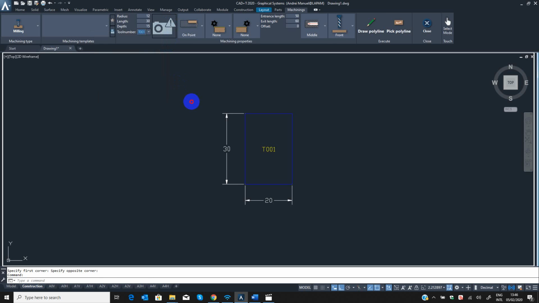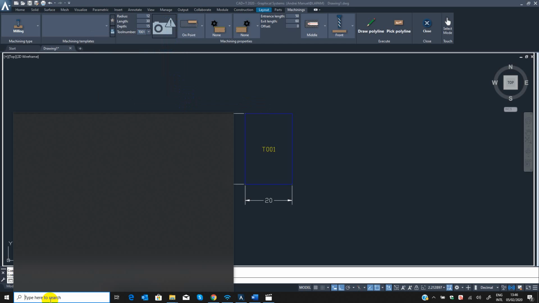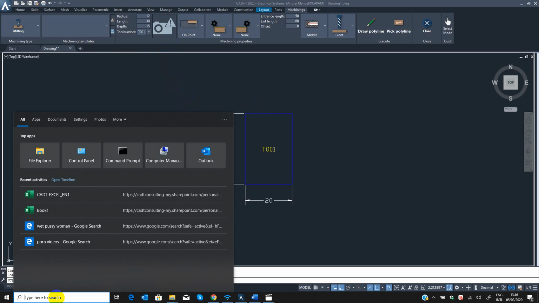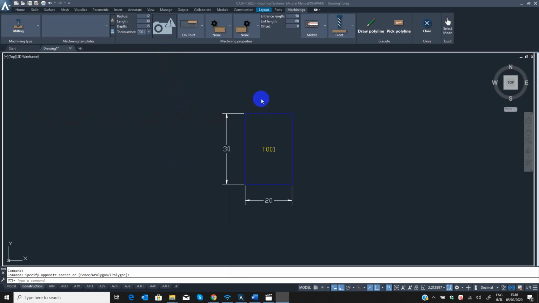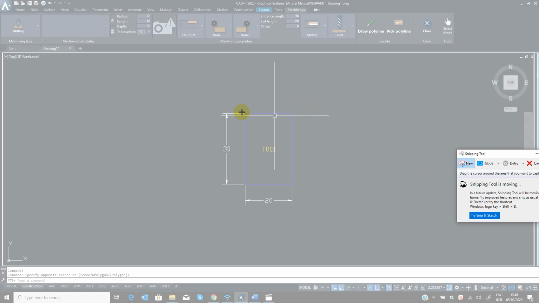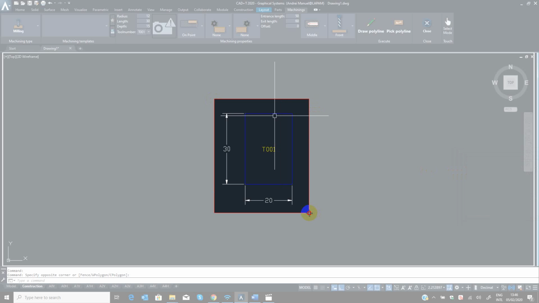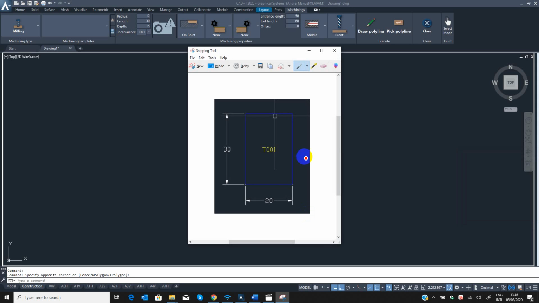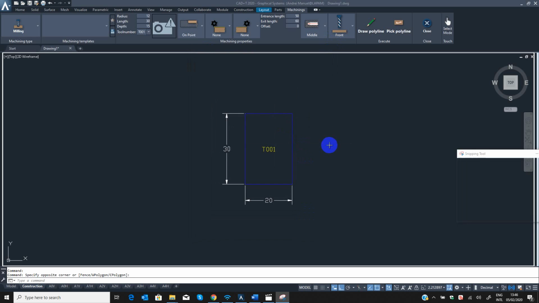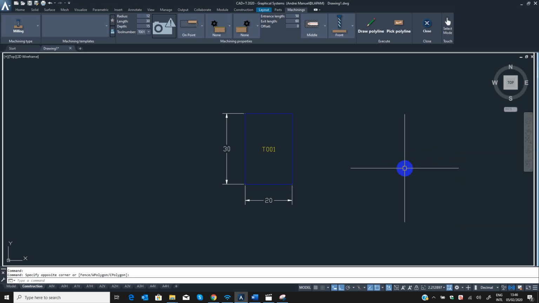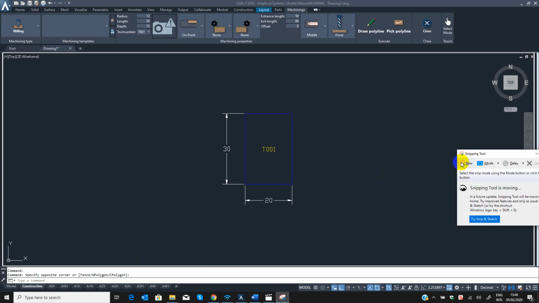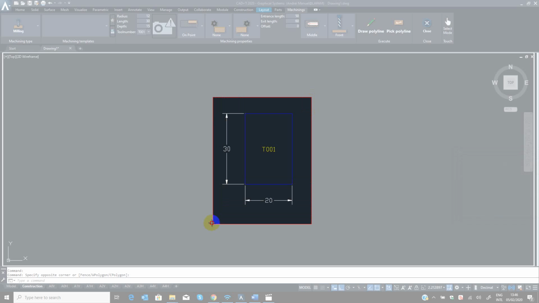So what you can do is go to the search button and open the snipping tool. Take a snap, take a photo of your tools. New. Okay, take a snap.